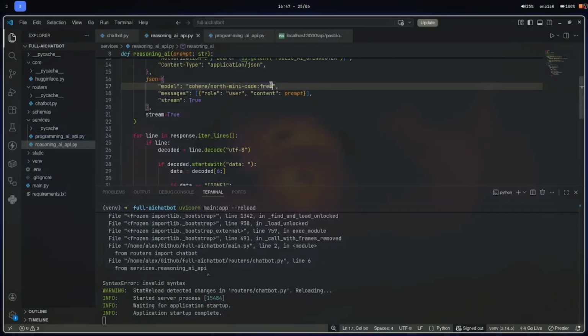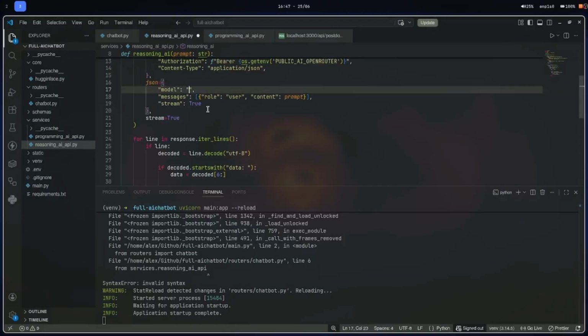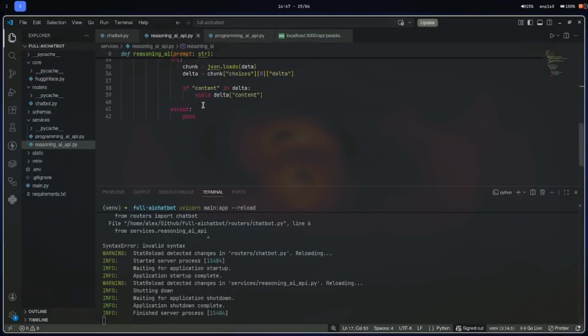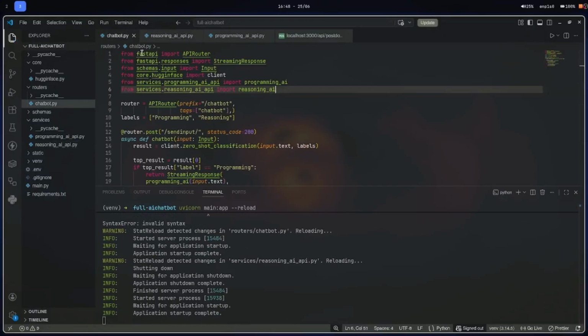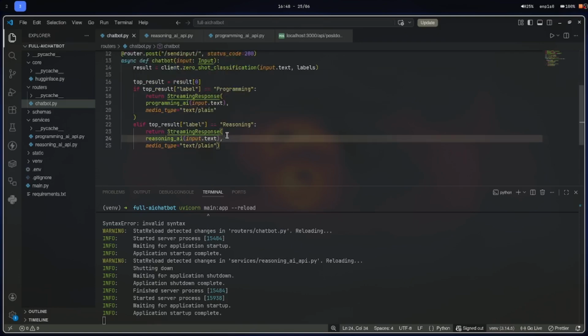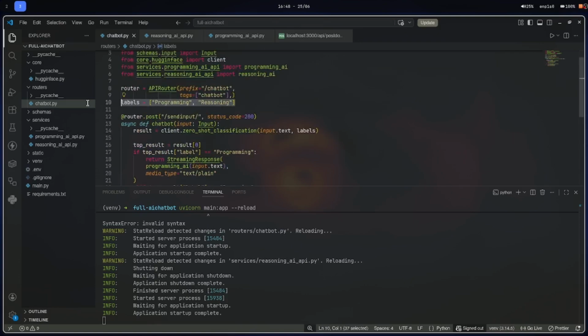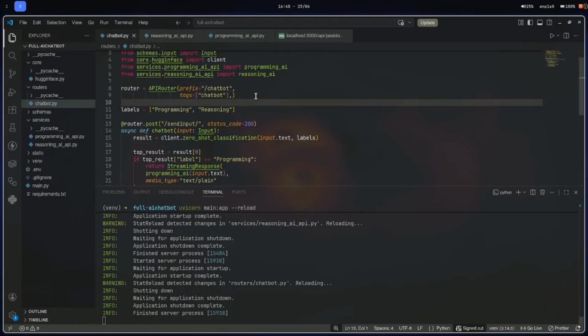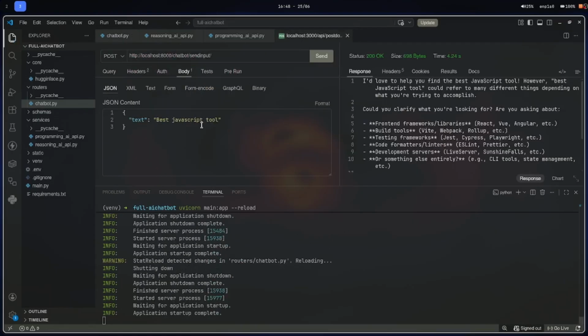The next and final step is to create another conditional for the other category, which is reasoning. In this category it is the same architecture and function. We utilize the same model because I didn't find another free one, and we pass the input in the same way.